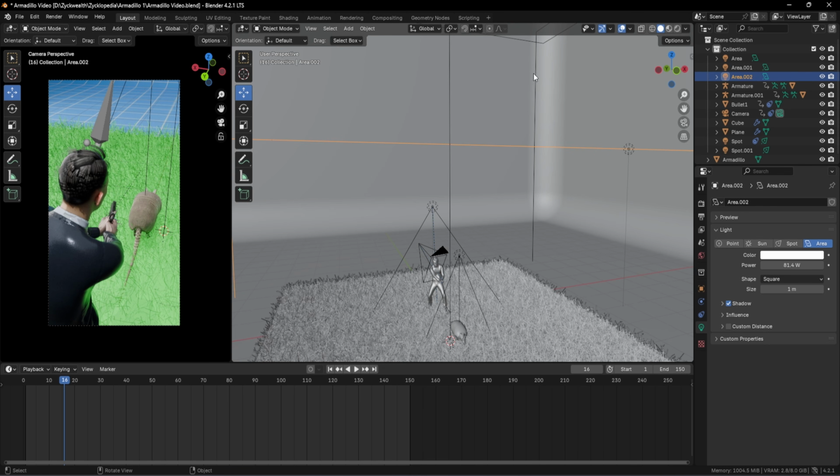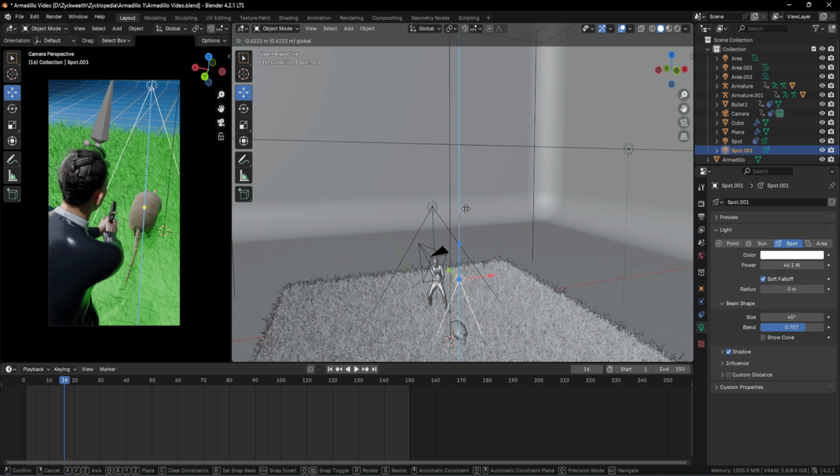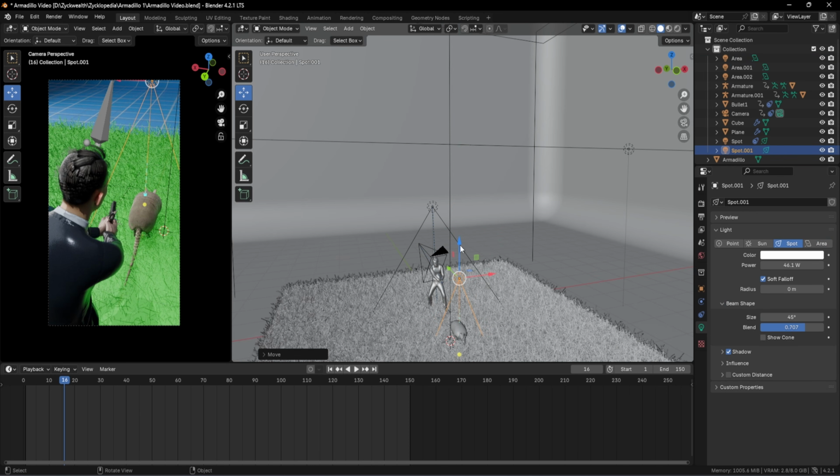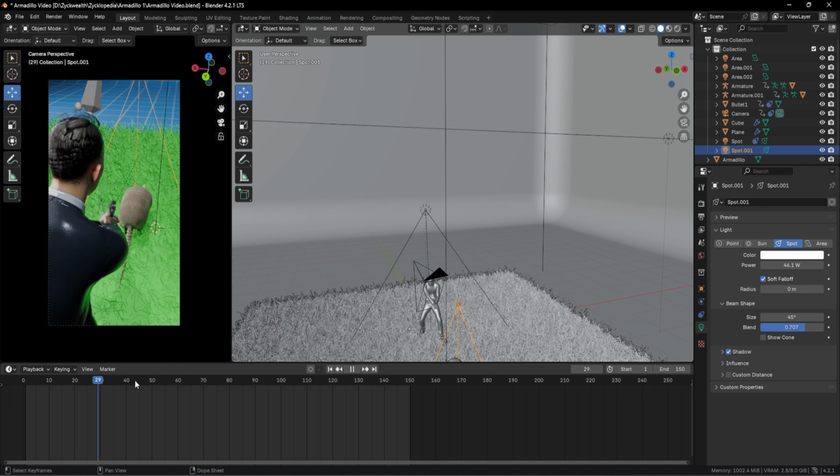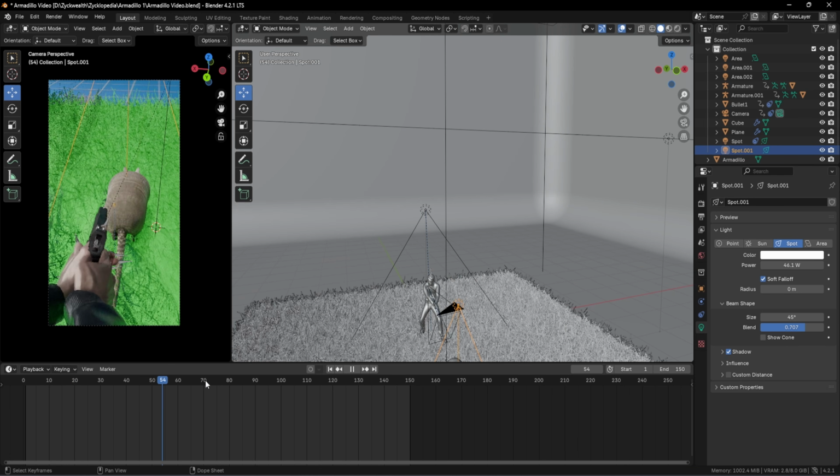Now we have to decrease this light a little bit, not a little bit, we are going to take it all the way down. I'm going to set this to 500. Then the next step would be to see if the key light has any impact on our model. And yes, that is good. And now finally, if we preview our animation,